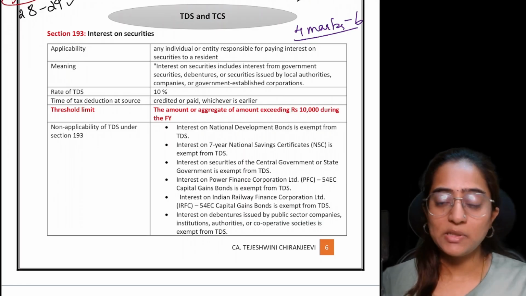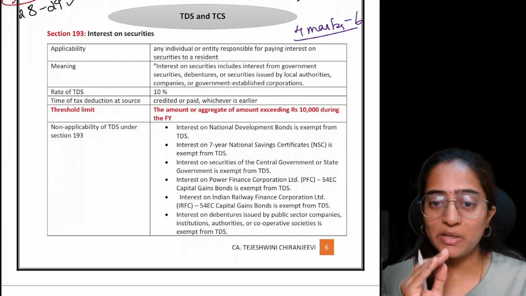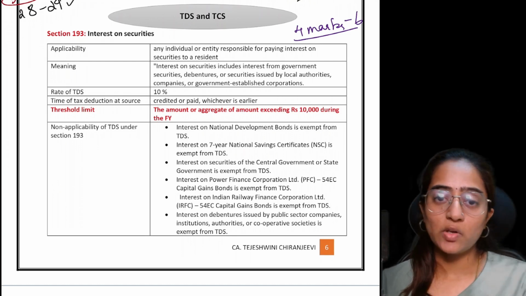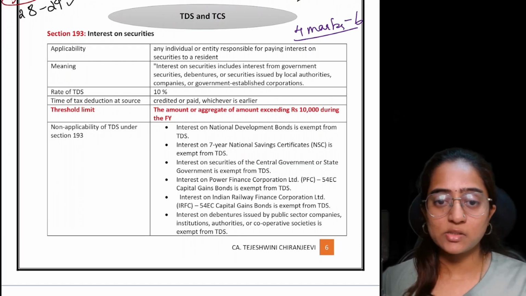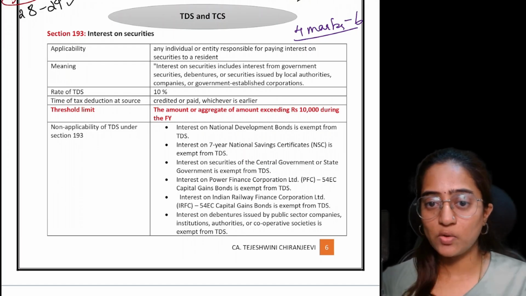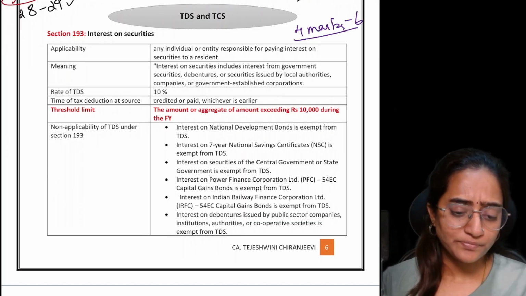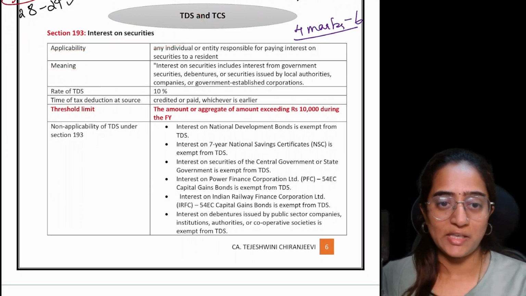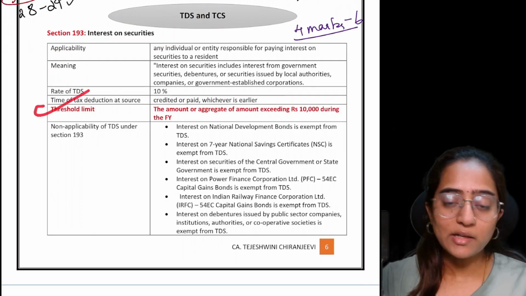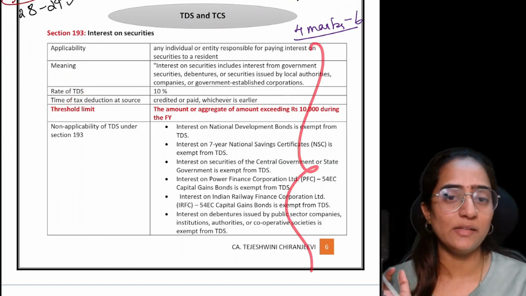If possible, please try to take a printout of this material. You can find it in my Telegram channel. Those who already have it, very good. Please take the printout and keep it for ready reference. Whenever you need to look into the amendments, just take it and have a quick glance, or if you want to recall it, watch the video, and then you're done with the amendments. Great. Section 193 speaks about interest on securities. Wherever I've highlighted in red, those are the changes and that is the part we will be discussing. We will not be discussing the entire sections.